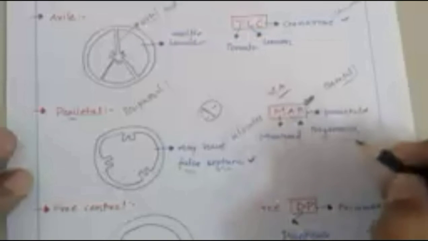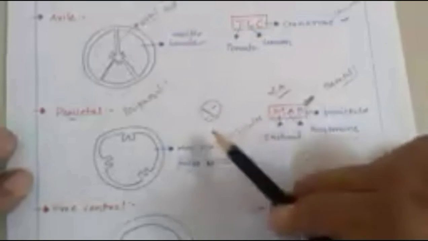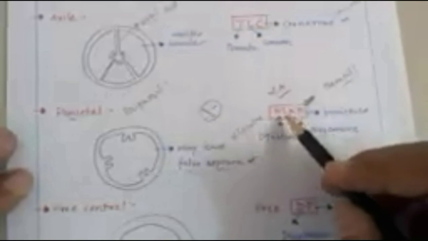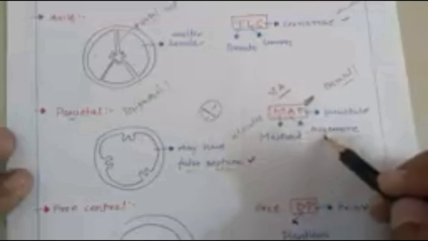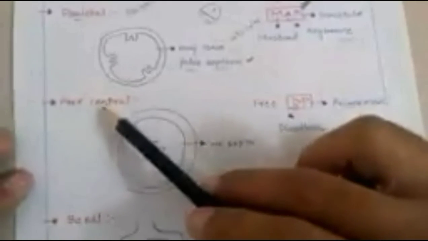So you can learn mustard and argemone, the two examples of parietal placentation, from either Ma or MAP, where P means parietal placentation, M means mustard and A means argemone. Now the next placentation is free central.